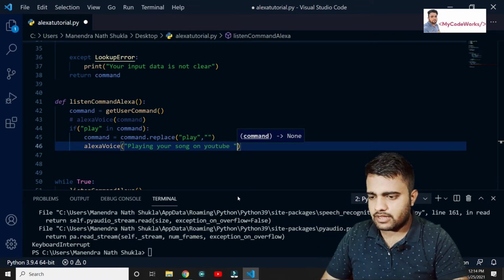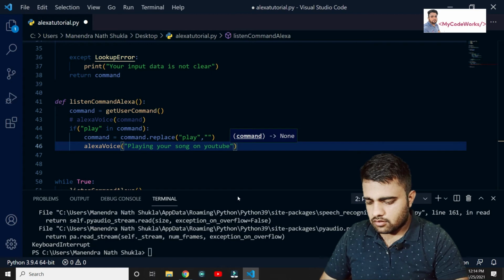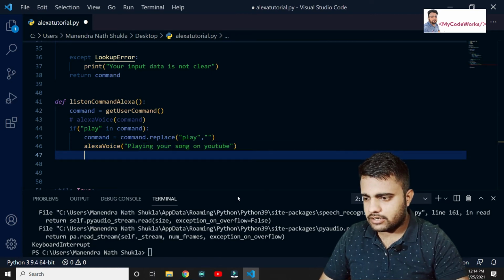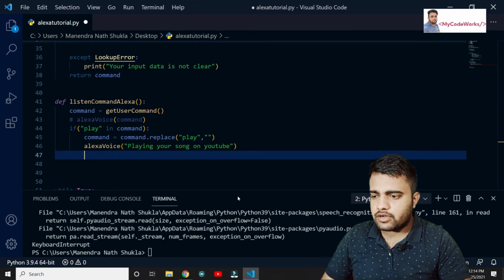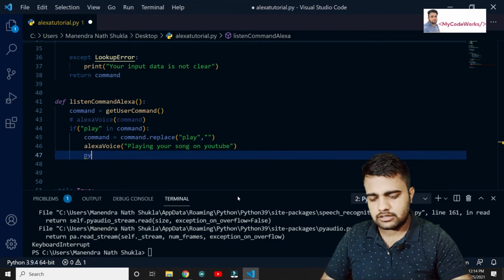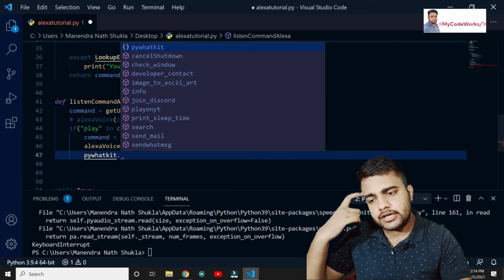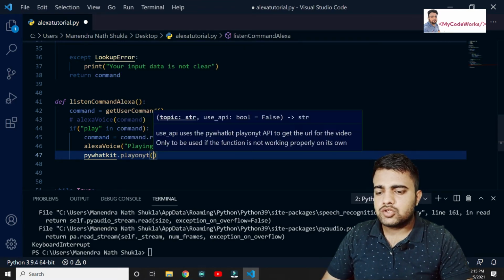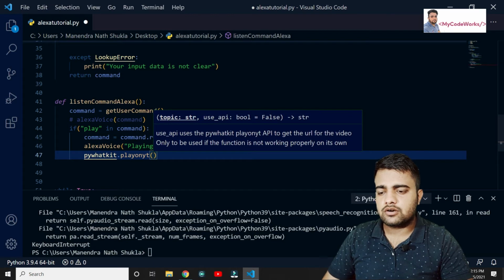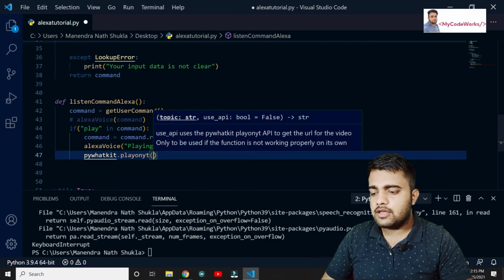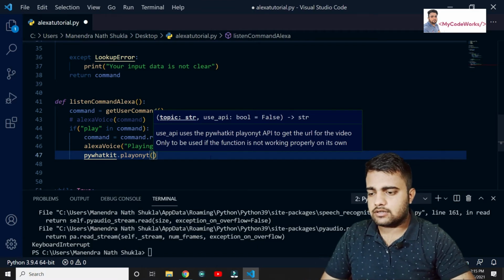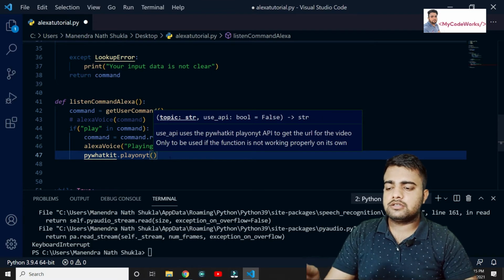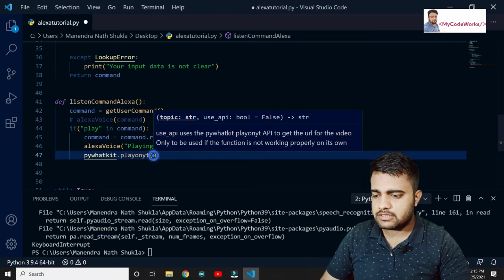And after that, just open PyWhatKit. PyWhatKit dot, we have a number of methods, right? For that, play on YouTube is one method. Put it, and after that it's going to take the name of the song, whatever you want to say. It's an API, right? So if the function is not working and not able to perform, then we are simply going to paste the URL, or else we are just going to give the command to search on YouTube and play this. After that, let me just check it.